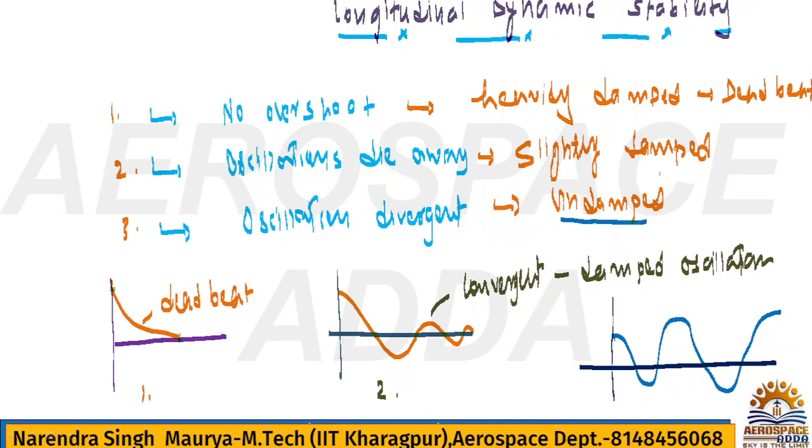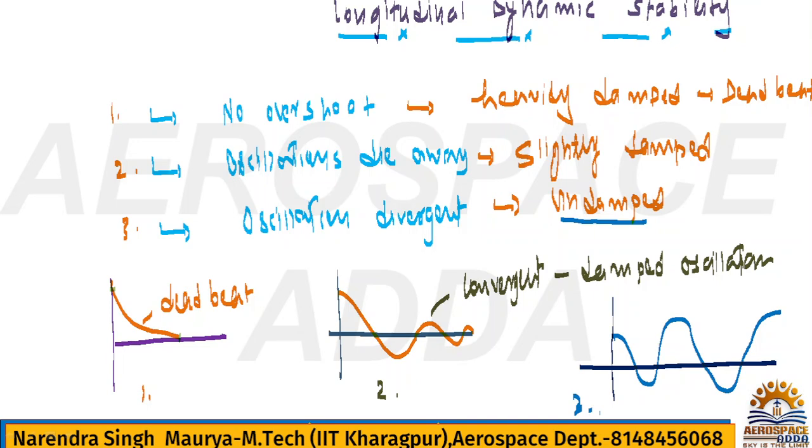Damped means the amplitude is going to reduce, but undamped means it is not going to reduce. And it is divergent, meaning the amplitude is continuously going to increase. Hence, it is called divergent. So basically we have three possibilities for the longitudinal dynamic stability, as I have shown you.